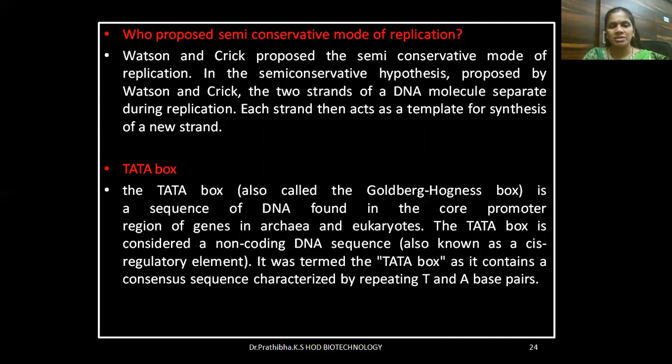Tata box. The Tata box, also called the Goldberg-Hogness box, or in short, Hogness box, is a sequence of DNA found in the core promoter region of genes in archaea and eukaryotes. The Tata box is considered a non-coding DNA sequence, also known as cis-regulating element. It was termed the Tata box as it contains a consensus sequence characterized by repeating T and A base pairs.